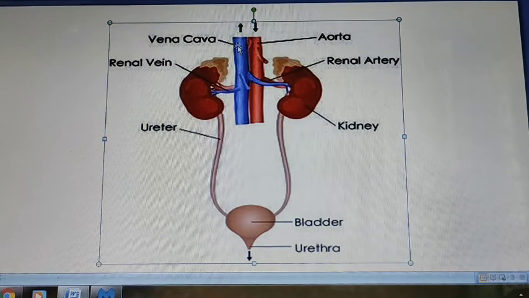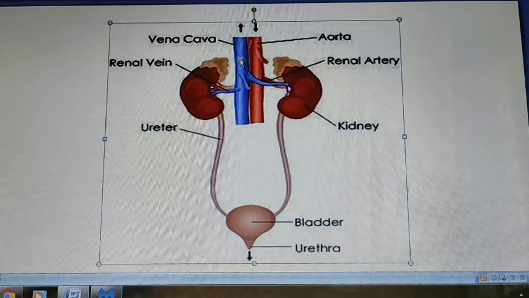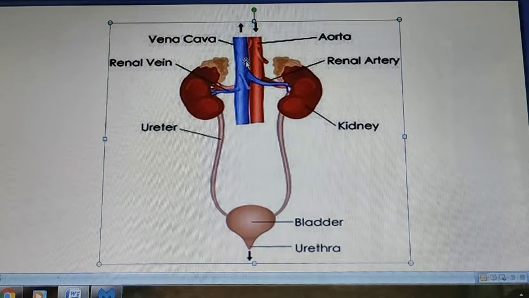Okay, here first is the vena cava. This is the aorta. So what is the function of the vena cava? It brings impure blood to the heart, and the aorta brings pure blood to the different parts of the body. The renal vein carries impure blood, and the renal artery carries pure blood. So this is the red part, so it is pure blood.